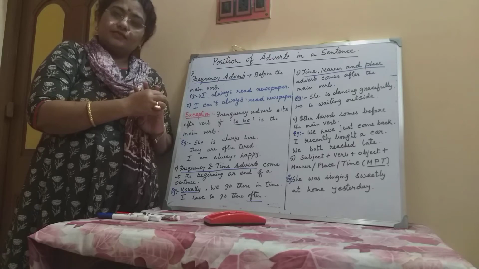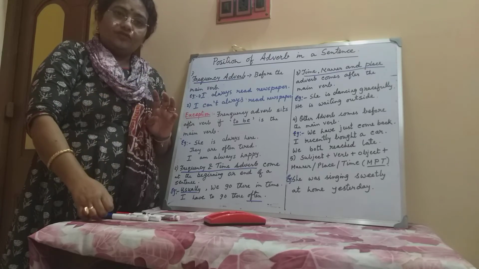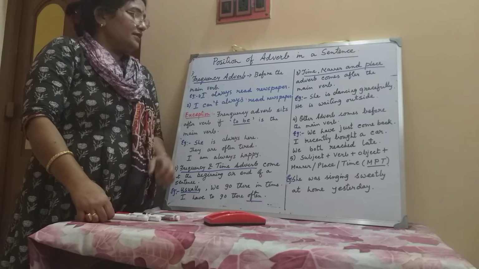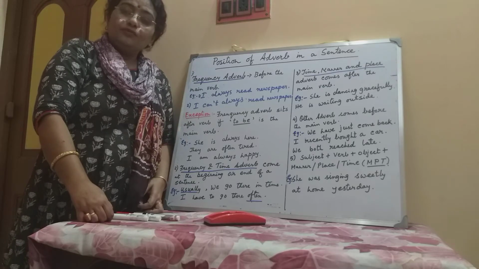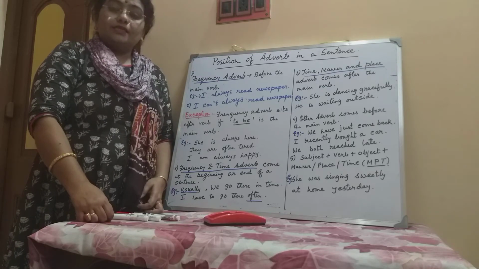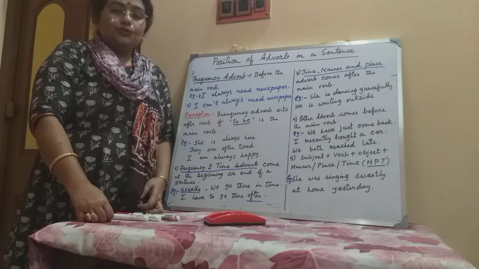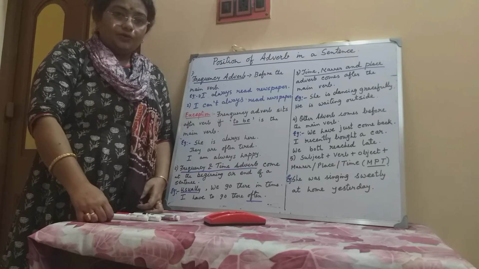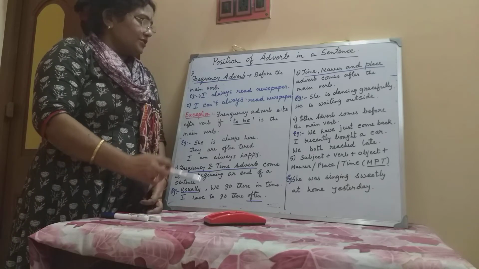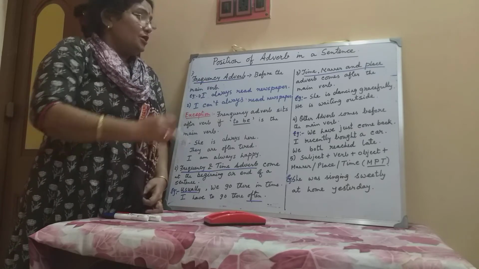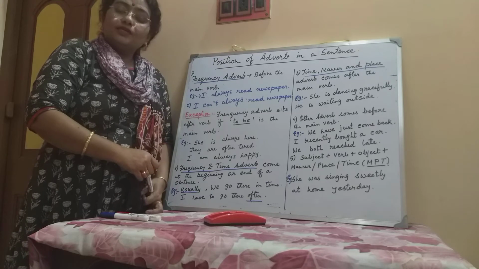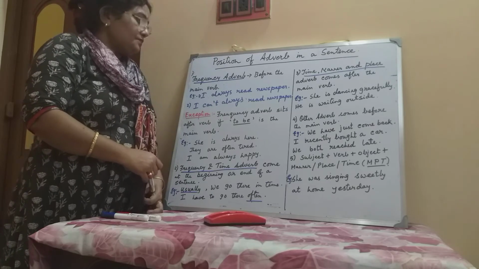We already discussed all these types, and now we will discuss the position of adverb in a sentence, and it will help you to write and speak correctly in English. This is very important. Let us start.